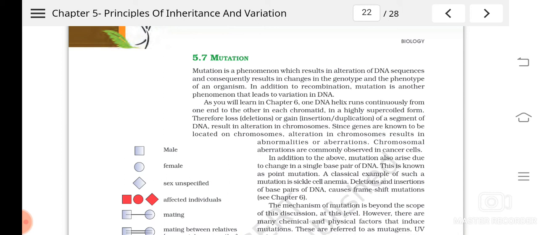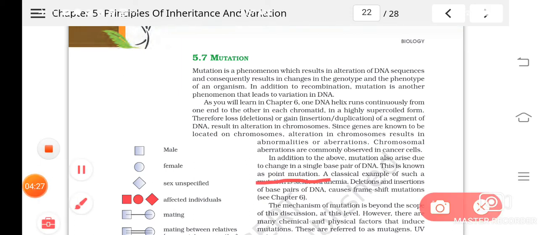So this process is known as mutation. Mutation can be divided into two types. If the mutation is happening due to the change in a single nucleotide, then it is known as point mutation. Due to a change in a single base pair or nitrogen base pair, we have studied, isn't it?